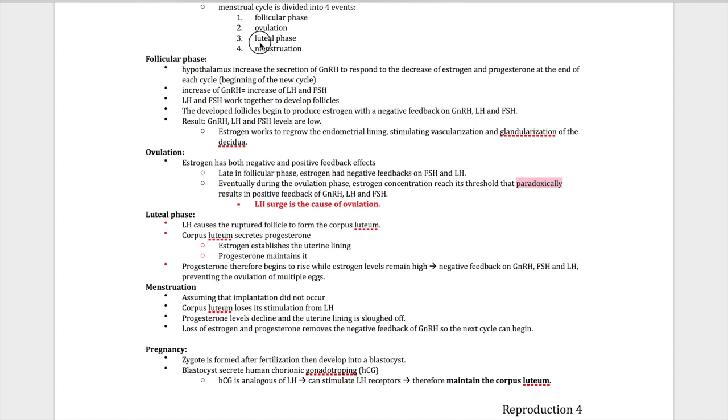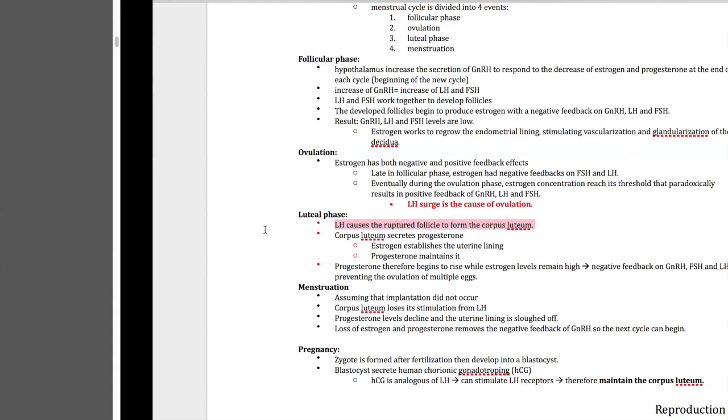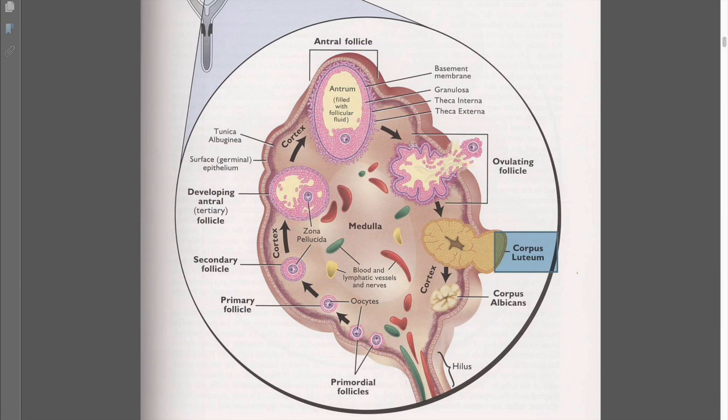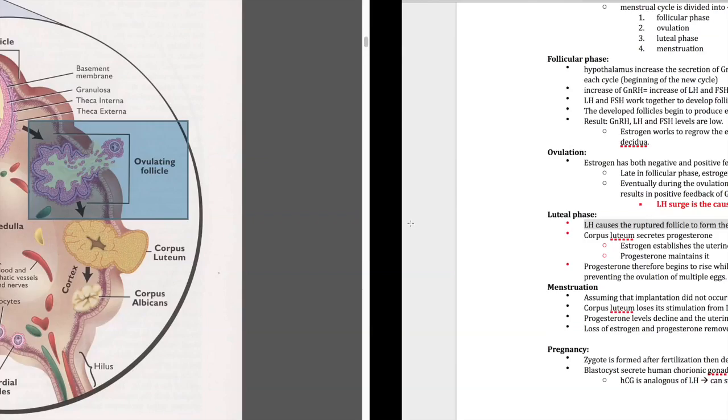Luteal phase, third phase, right? LH causes the ruptured follicle to form the corpus luteum. This is this phase, right? LH causes the rupture of this to form corpus luteum, right? The whole reason why ovulation happens is because of the LH surge, right? And this ruptured follicle ends up being a corpus luteum.